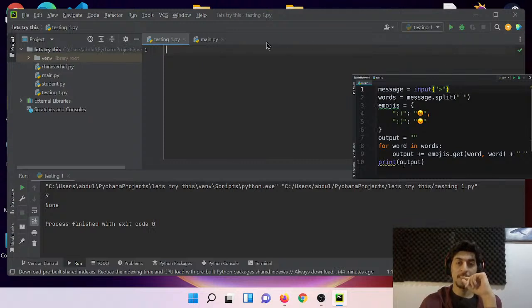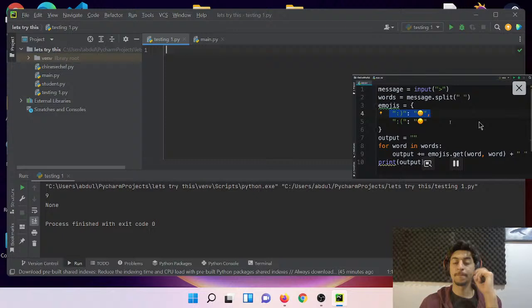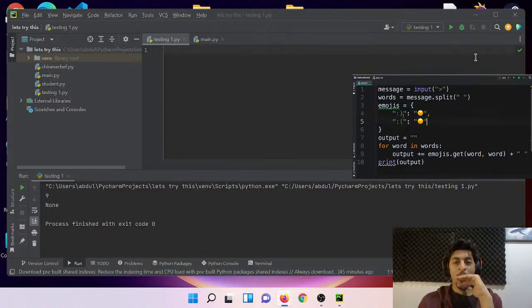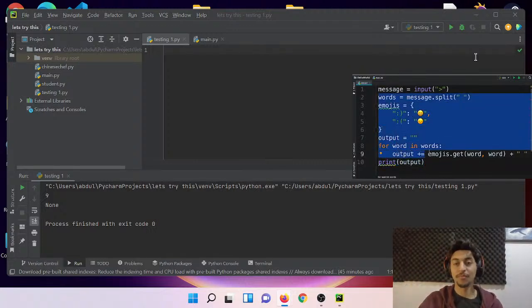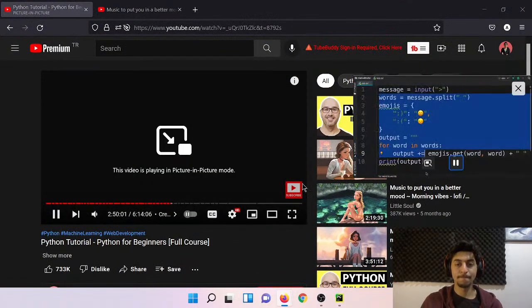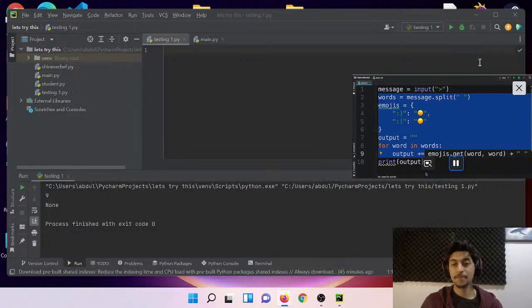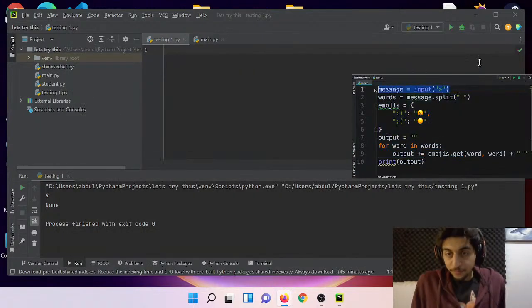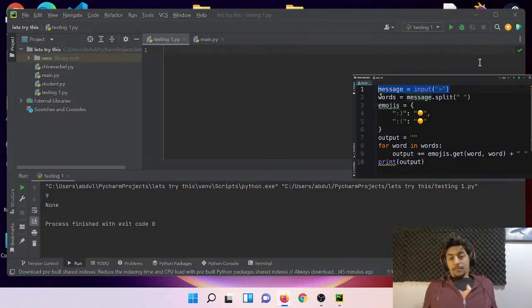Because this algorithm for converting these smiley faces into emojis is something that we probably want to use in a lot of different applications. We can use it in a chat application, in an email application, and so on. We don't want to write all this code every time. We want to convert these characters into smiley faces. So out of all these lines of code that we have, from line 1 to line 10, the lines 2 to 9 belong to our algorithm. All these lines together implement this feature. So you should put these lines in a separate function. Now, why don't we have the input in that function? Because the input can come in different forms.